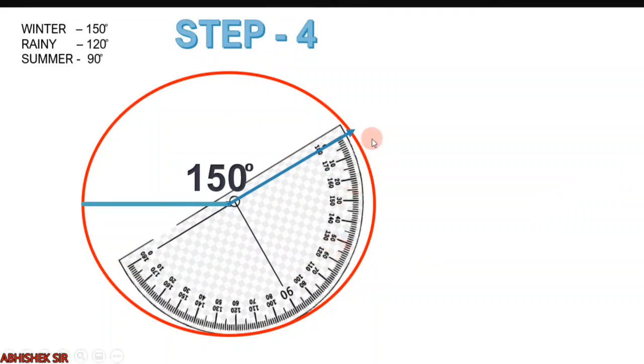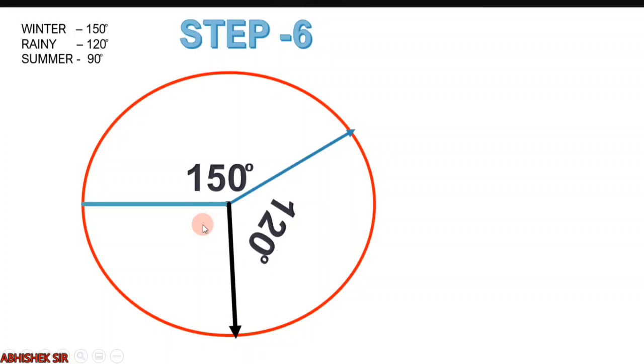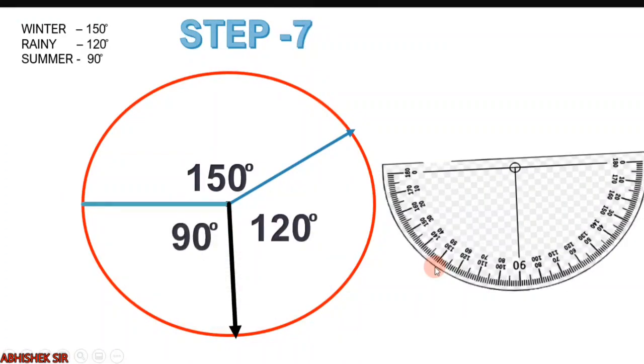Now again, we have to draw for the rainy season. So where will we put the protractor now? The protractor is to be kept like this, because we have already started in this direction, clockwise, okay? So center over here, from 0 till 120. So here will be our point. Note that we are starting from here, then we are measuring 10, 20, 30, 40 up to 120. So this will be our second part, that is for rainy. The remaining third part will obviously be for summer. Still we will confirm it by putting the protractor, right? So this is 90 degrees, you can see, okay?